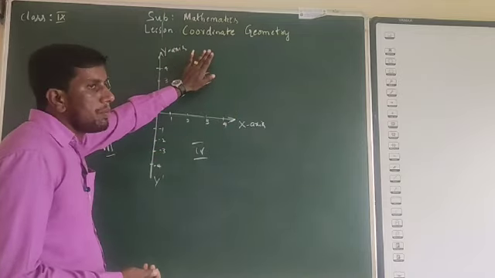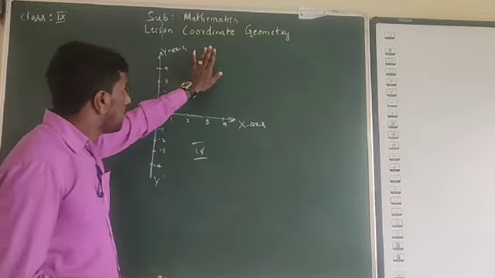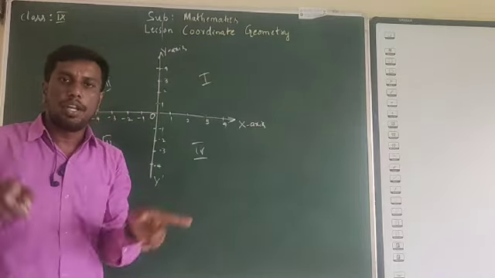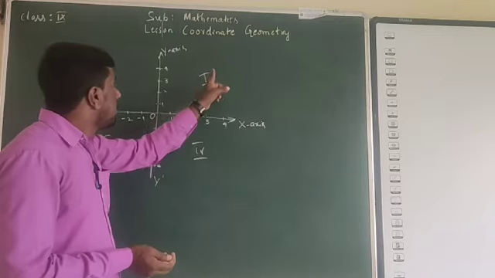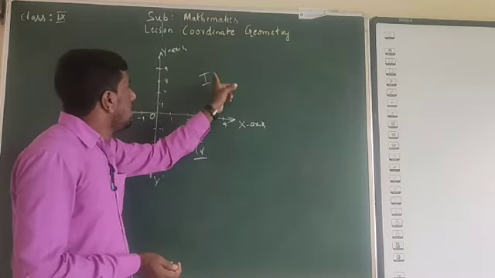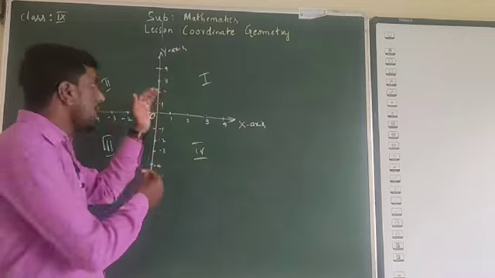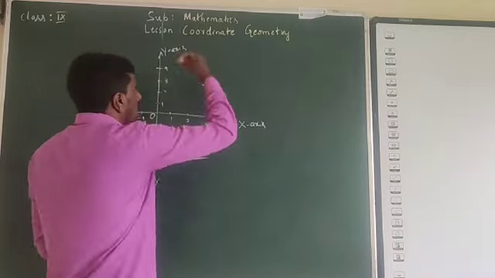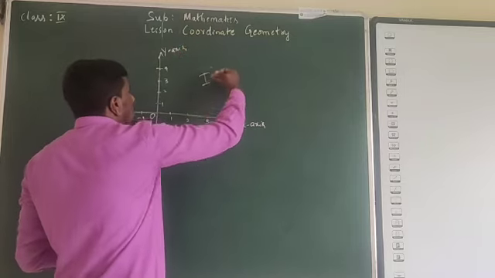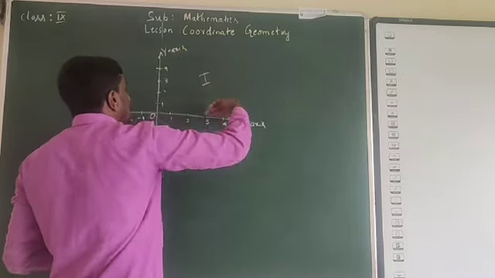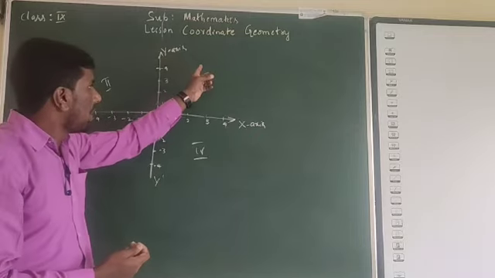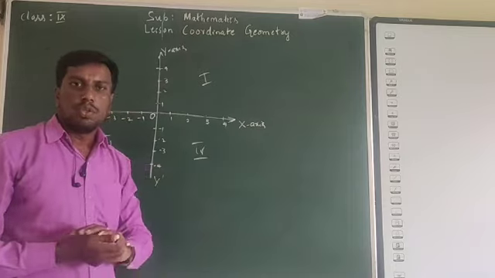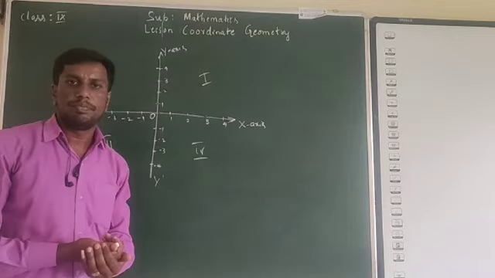Then what do you mean by that point? How to represent the point in the plane? You need to represent it in terms of an ordered pair only. The first value in the ordered pair is the perpendicular distance of the point from the y-axis. The second value is the perpendicular distance of the point from the x-axis. The x coordinate is called the abscissa, the y coordinate is called the ordinate. So these are the things we have learned today.